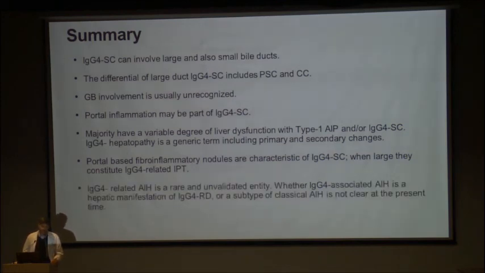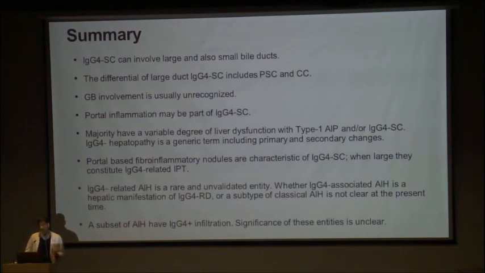IgG4 related autoimmune hepatitis is a rare yet unvalidated entity. Whether IgG4 associated autoimmune hepatitis is a hepatic manifestation of IgG4 related disease or a subtype of classical autoimmune hepatitis is still not clear at the present time. And last point is that a subset of autoimmune hepatitis have IgG4 positive infiltration. Again, the significance of this entity is unclear.